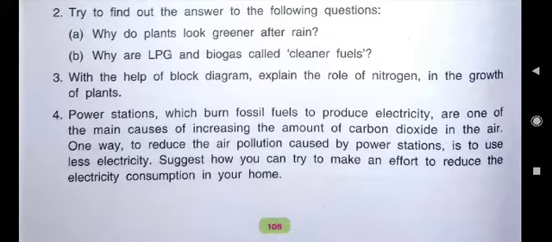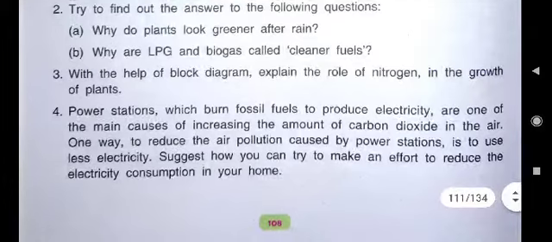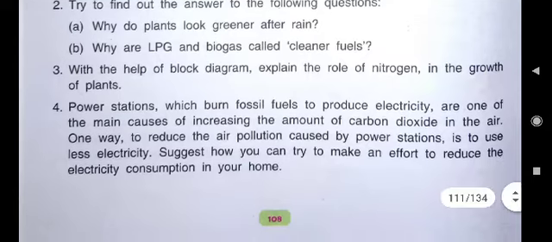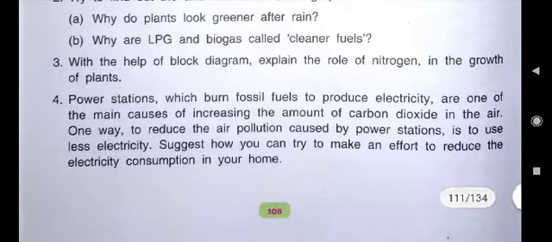This answer also you can say, LPG and biogas are called cleaner fuels because they don't produce smoke on burning, and they don't leave any ashes after burning. So understood? This you will not write, I am telling you just to make you understand.